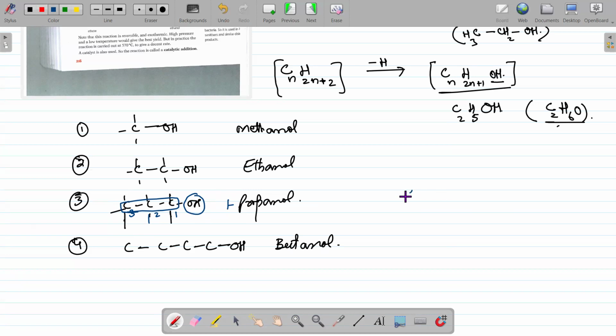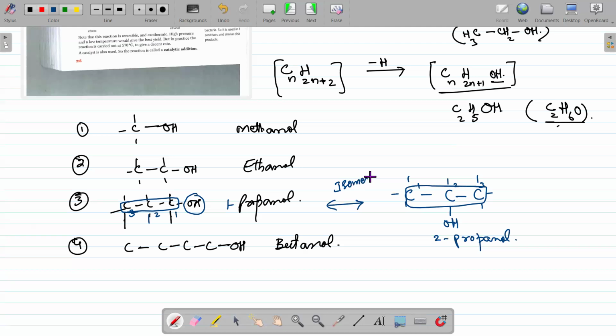But with the same 3-carbon molecule, I can replace the hydrogen of this central carbon. You can see now the OH group is on carbon 2. That is my longest chain of carbon atoms. Now its name will be 2-propanol, right? So these two are different compounds, and these two are isomers of each other.